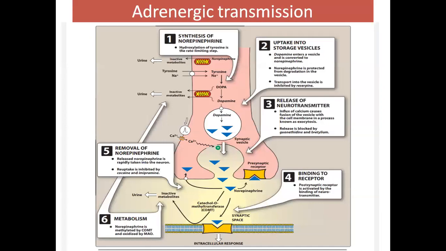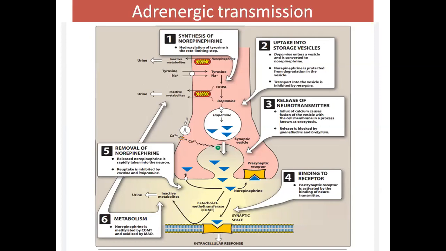So now coming to adrenergic transmission. The transmitter in the sympathetic system is noradrenaline. Nerves that synthesize, store and release noradrenaline are called adrenergic nerves. Coming to the synthesis: the synthesis of catecholamines begins with the amino acid tyrosine, which is transported into the adrenergic neuron by active transport.